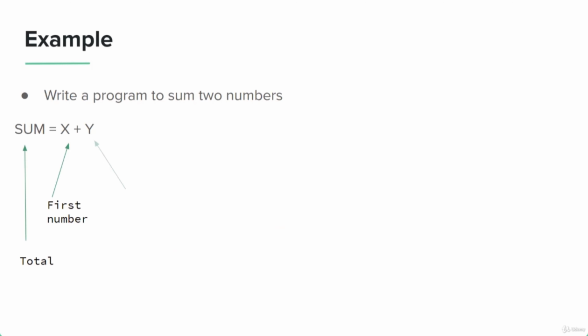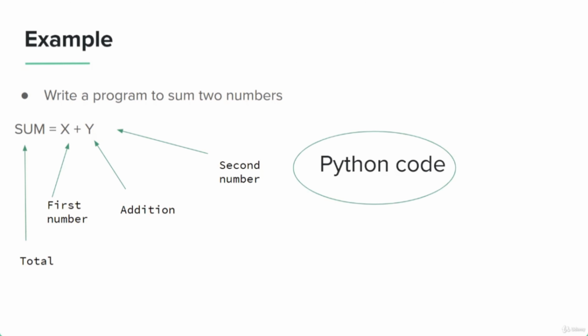So let's take an example. Let's write a program to sum two numbers. Right now, you do not know Python, you do not know how to code, but let's just forget about that and concentrate on the problem. We want to calculate the sum of two numbers. Obviously, whenever we want to calculate the sum, we're talking about addition. So first, we want to store those numbers in variables.